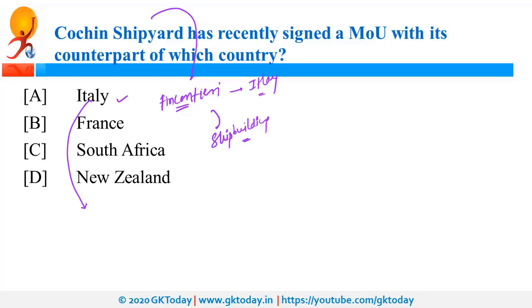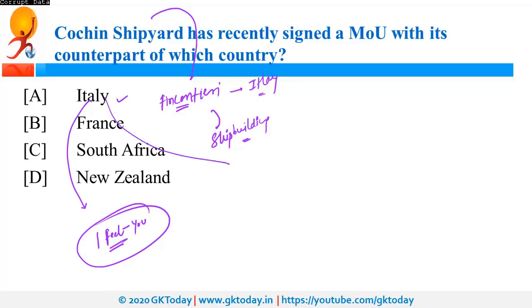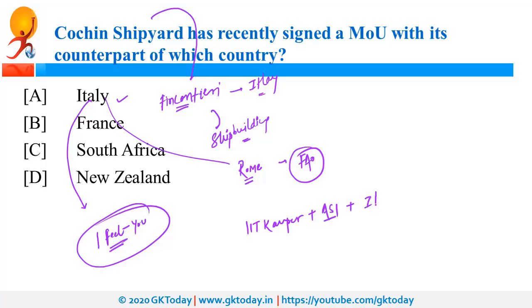Recently Italy was in news because of I Feel You. So these are the bracelets for social distancing in this pandemic situation. The capital of Italy is Rome. In fact, the headquarters of FAO is also in Rome. FAO is Food and Agriculture Organization. Recently, Italy was also in news as IIT Kanpur and Archaeological Survey of India signed agreement with institutions from Italy for the restoration of historical monuments. Now, ASI is under Culture Ministry. It is Archaeological Survey of India.